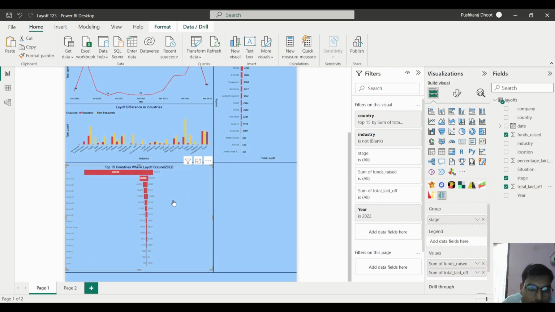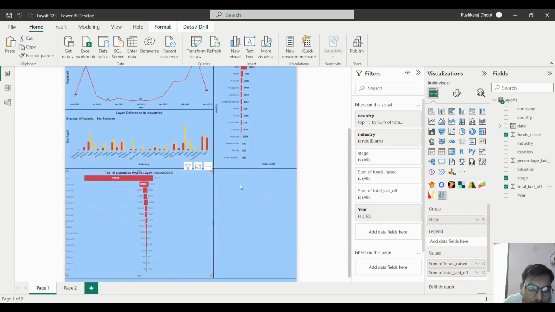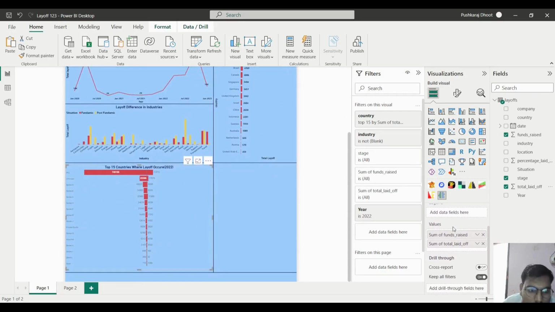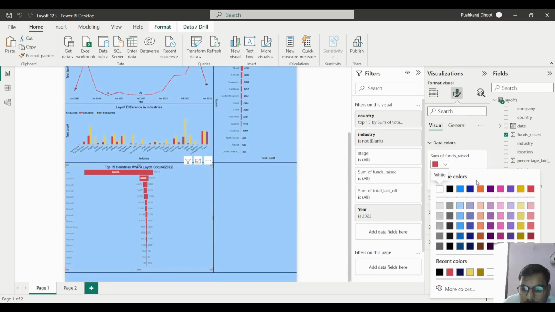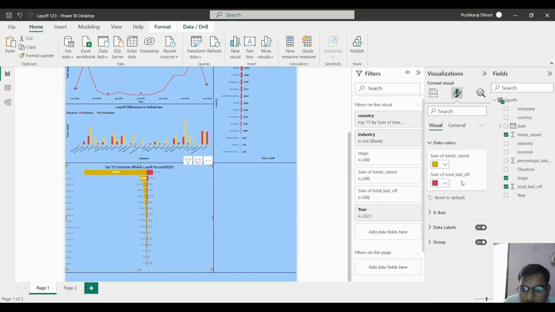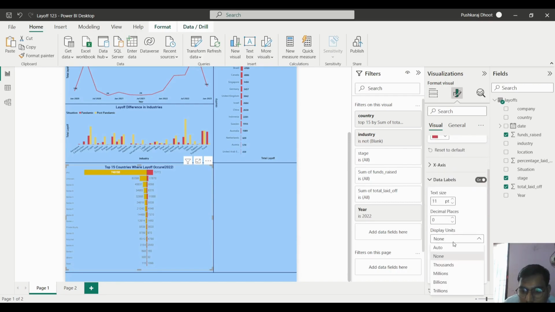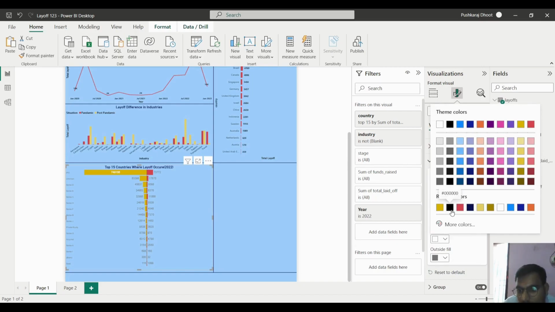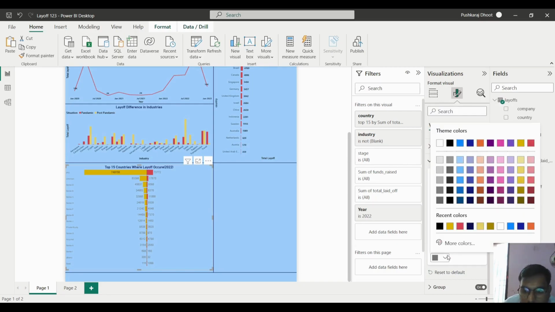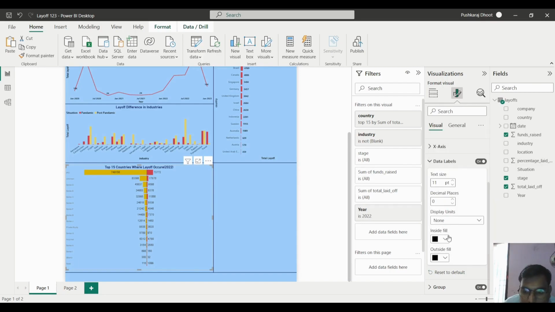So here you can see the total fund they had raised. After that, the total laid off. Okay. Now we have to change the color. So in data color, sum of fundraise we will put blue, and the total sum of laid off we will put this color. Okay. So for data labels we will increase the size so the values should be clear. We will put the unit as none. After that, inside fill and outside fill, both the fills we will put in the same color. Okay.